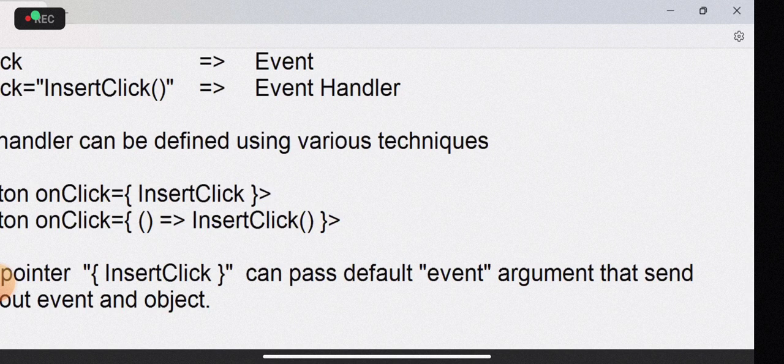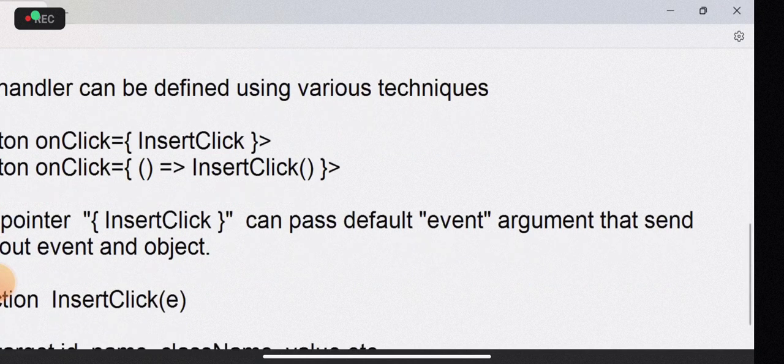That means usually you have the function insert click, and with e.target.id, name, class name, value, and so on, e.clientX, clientY, key code, shift key, control key, like this, event related details you can directly access.